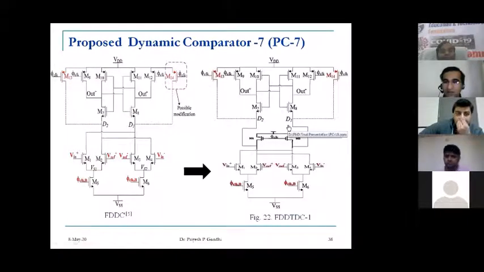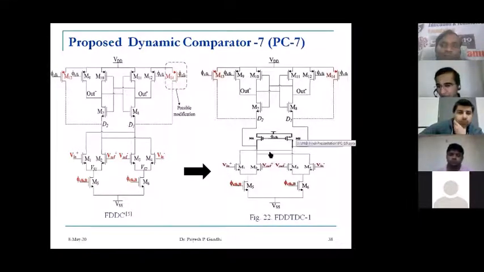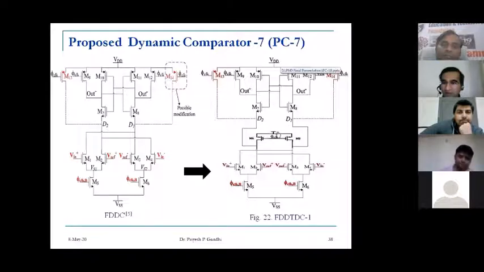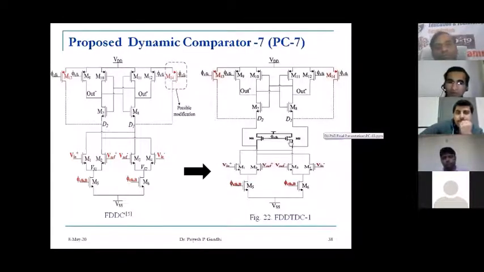This is another circuit. Here we have converted the single tail comparator into a double tail comparator. The circuit remains the same, but we have separated out the pre-amplification stage and the latch stage by adding one more tail, to make the comparison speed much higher. But by adding another tail, it is also going to consume more power, as there are two supplies available in the system. And with the addition of two extra transistors, it will consume more power as compared to the previous circuits.